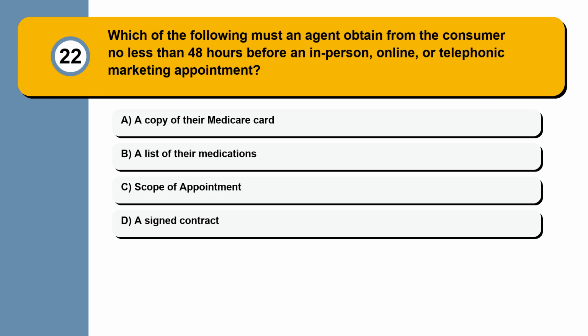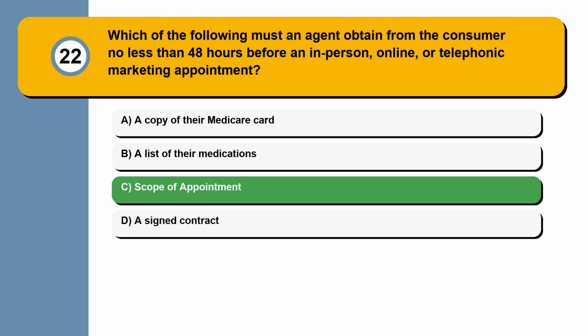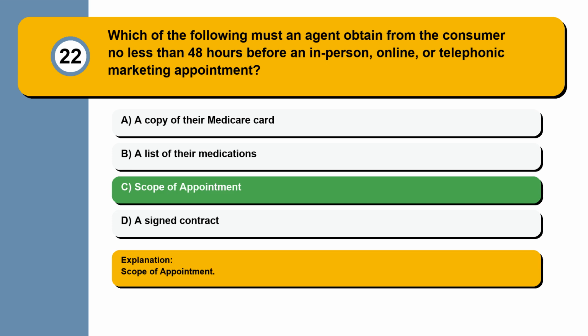Question 22. Which of the following must an agent obtain from the consumer no less than 48 hours before an in-person, online, or telephonic marketing appointment? A copy of their Medicare card, a list of their medications, scope of appointment, a signed contract. Scope of appointment.